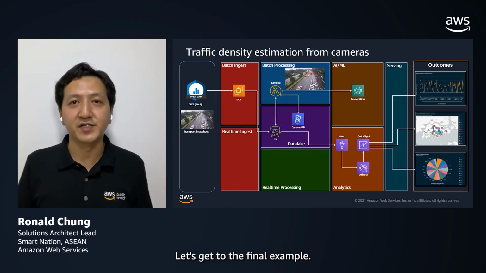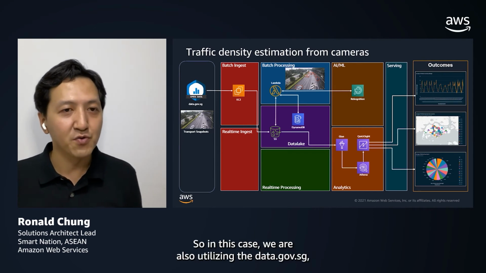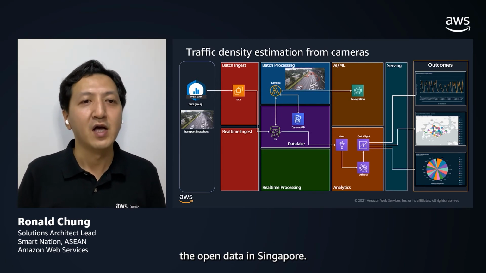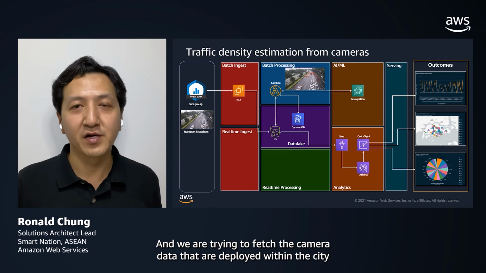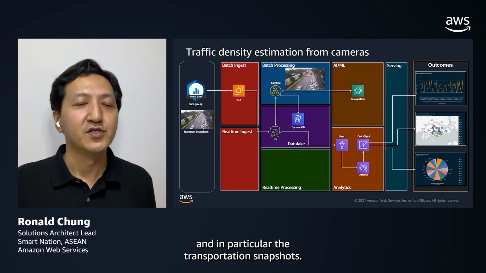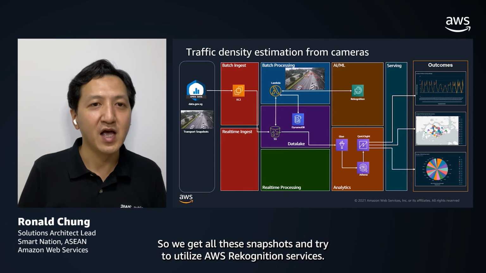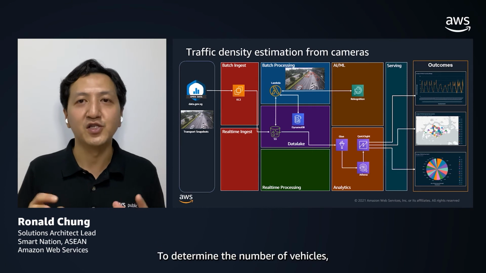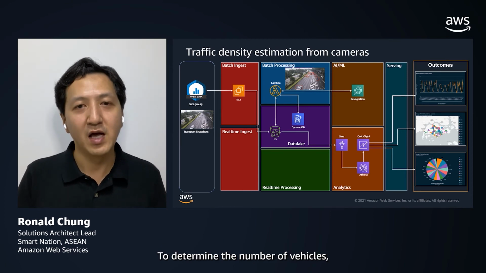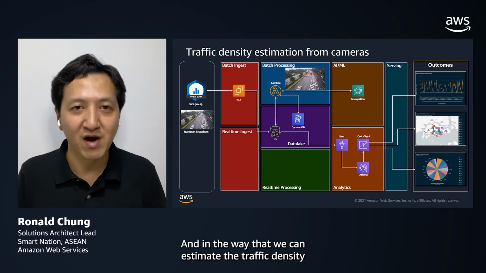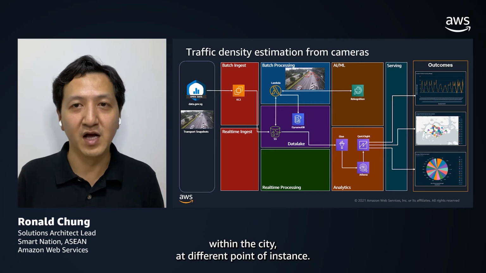Let's get to the final example. In this case, we are also utilizing data.gov.sg, the open data in Singapore. We are trying to fetch the camera data deployed within the city, and in particular, the transportation snapshots. So we get all these snapshots and try to utilize AWS Rekognition services to determine the number of vehicles within that snapshot, in a way that we can estimate the traffic density within the city at different points in time.